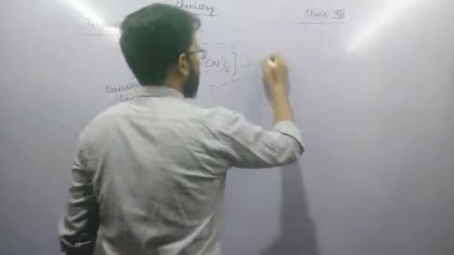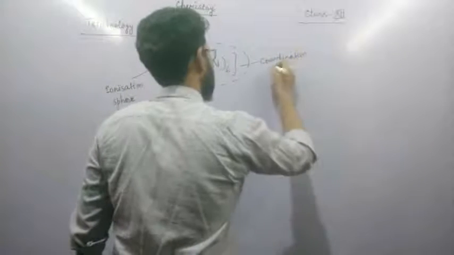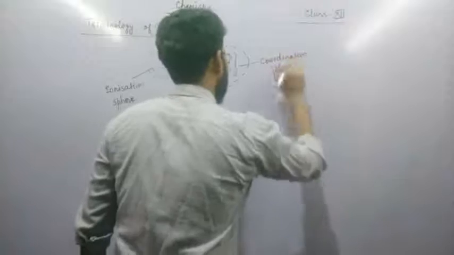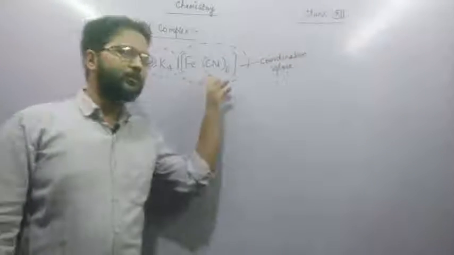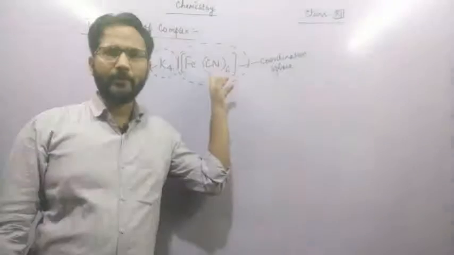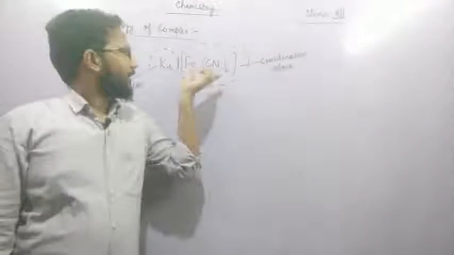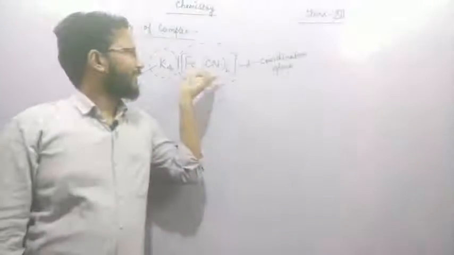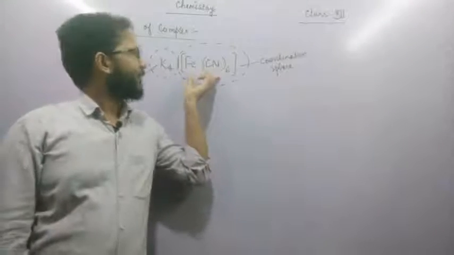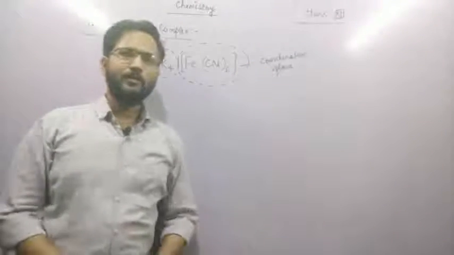Second is coordination sphere. Coordination sphere means those spheres which do not lose their identity on dissolving in water. On dissolving in water, this part of the complex remains the same. It can't be broken into Fe and CN.